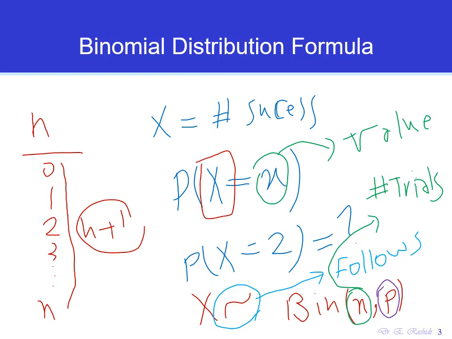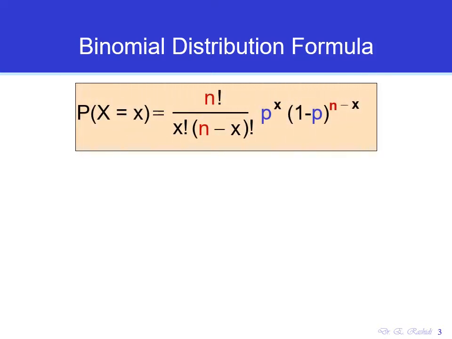So let's now see the formula for computing the probability of x. This is the formula for the probability of getting x number of successes. So again, capital X is the random variable, and a small x is the number of successes that we want. Also, P is the probability of success, and n is the number of trials, or the number of times that we repeat the experiment.